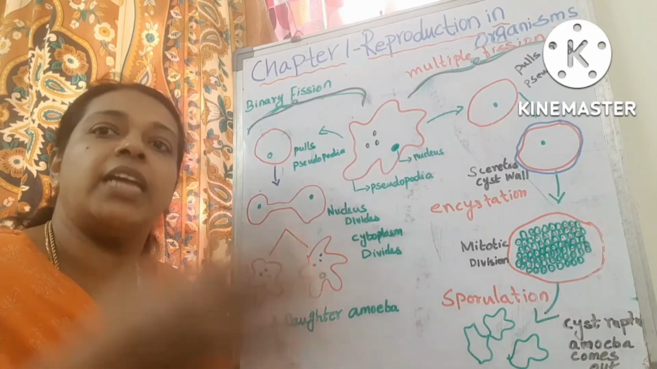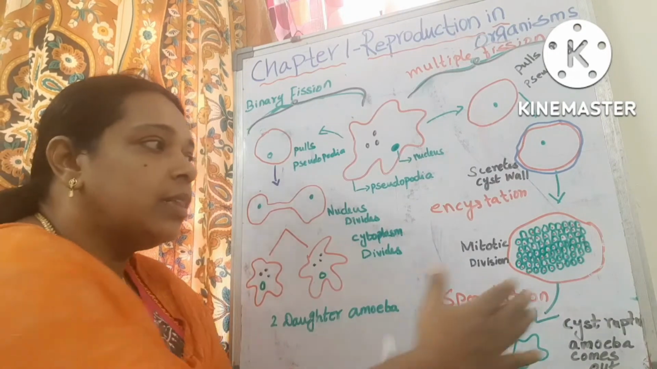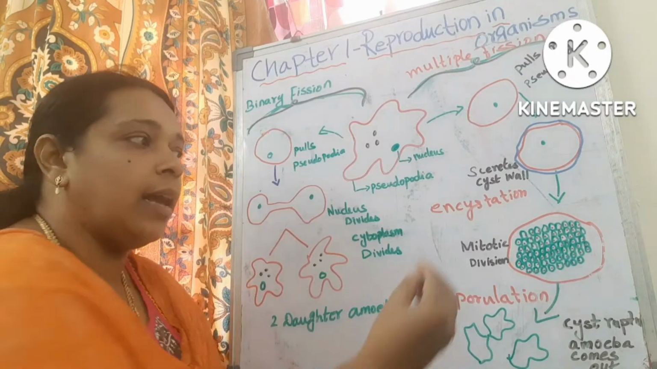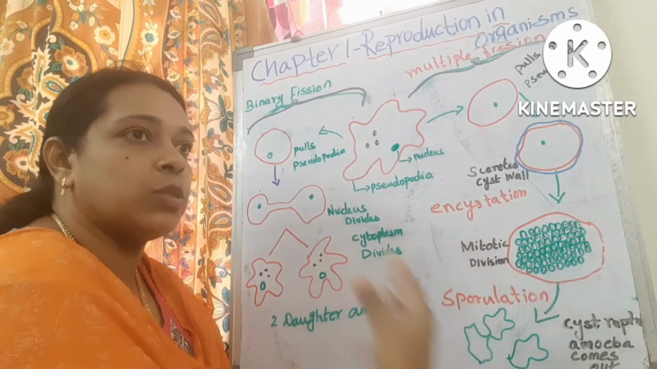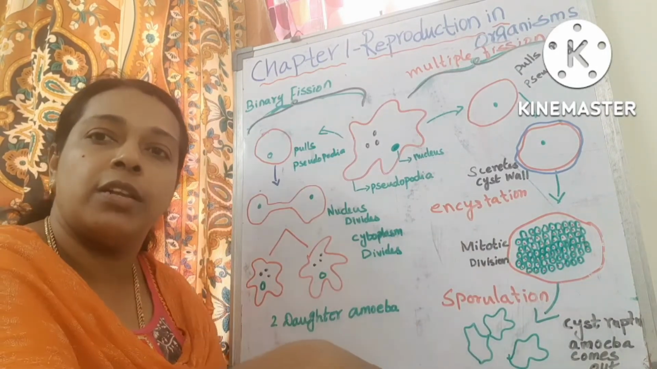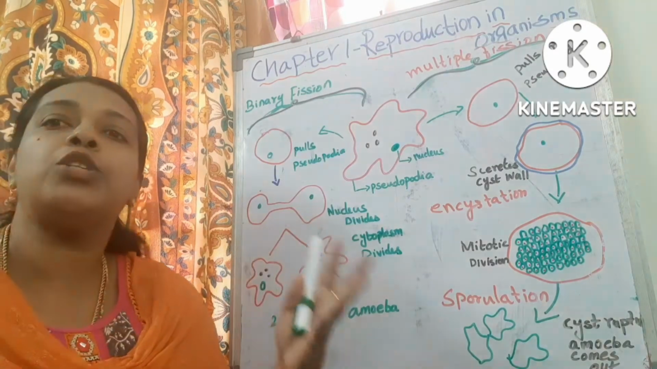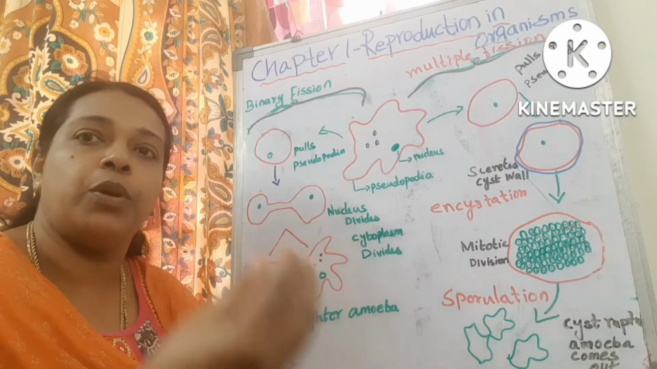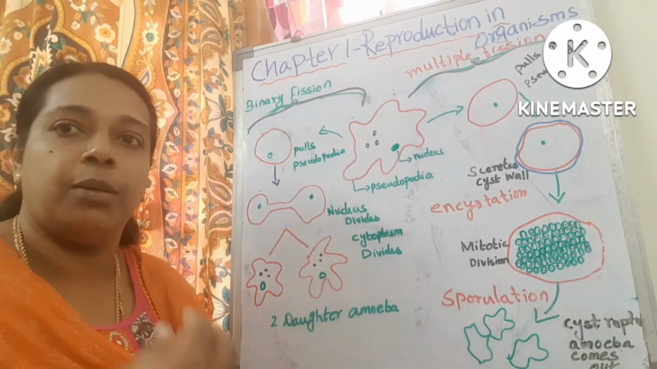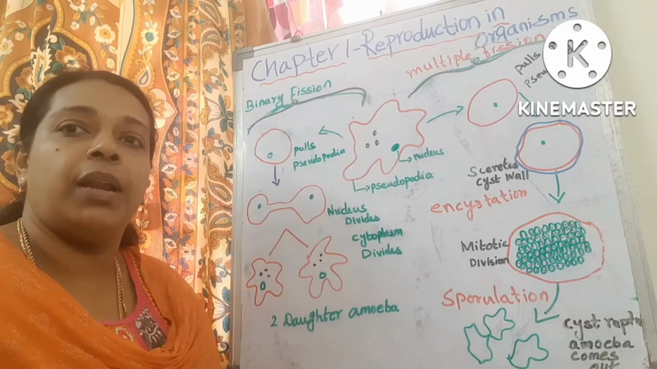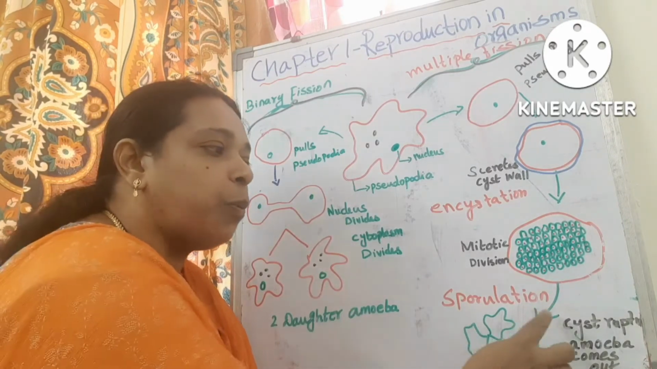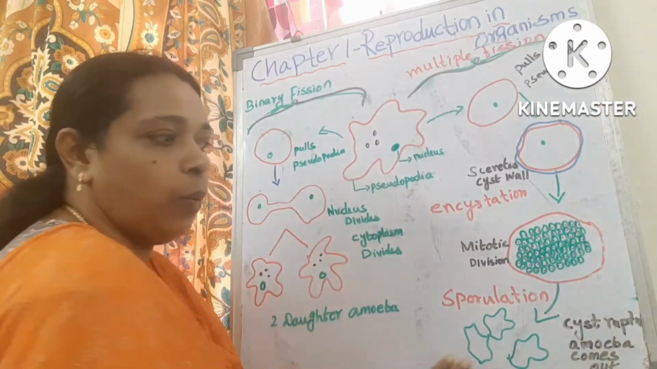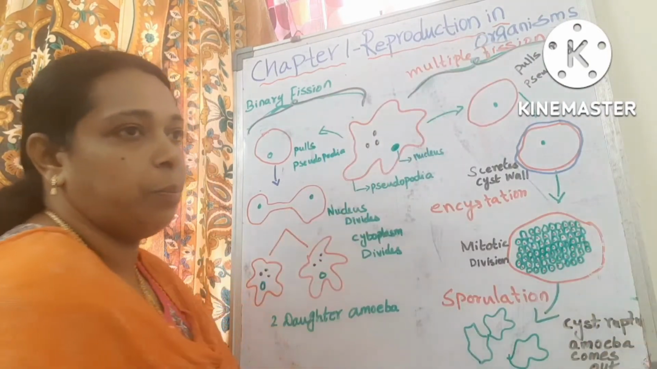When the condition changes into a favorable condition, the cyst wall will rupture, which means it breaks open, and the tiny amoebas or pseudopodiospores come out. They fall on a suitable medium and grow into adult amoebas. We call that process sporulation. This part is over; this is the unfavorable condition part.